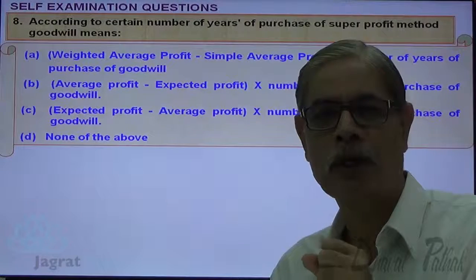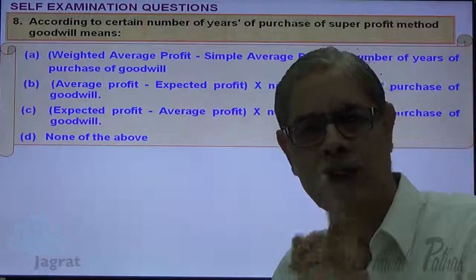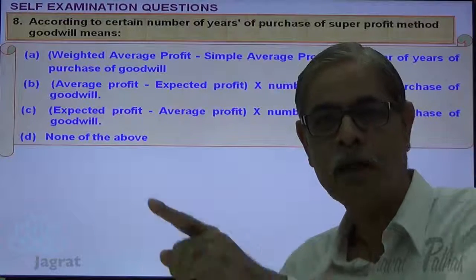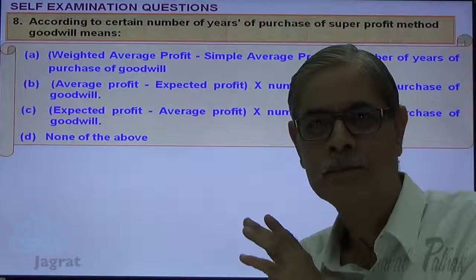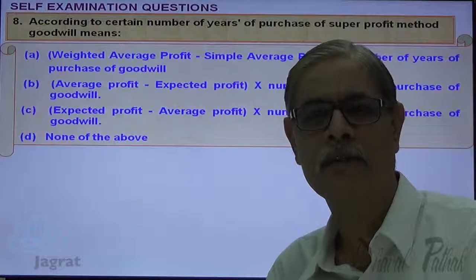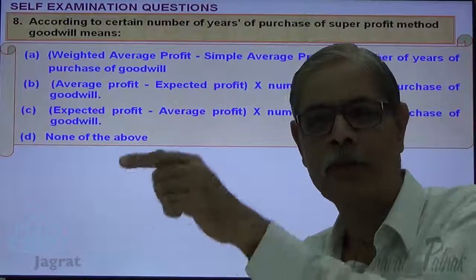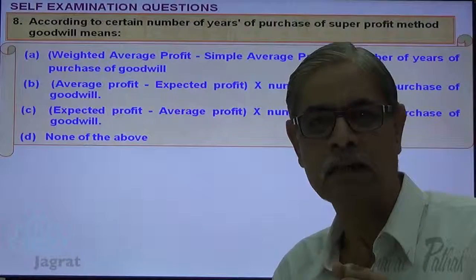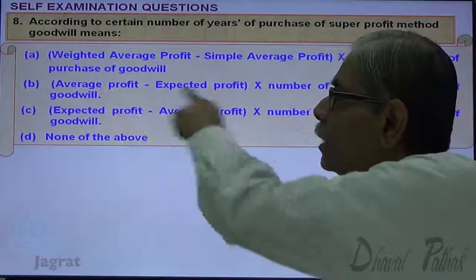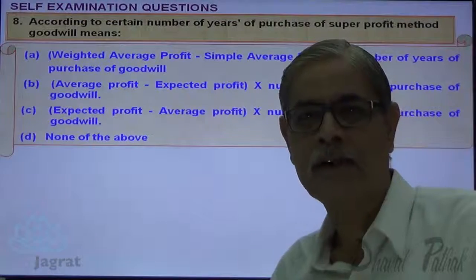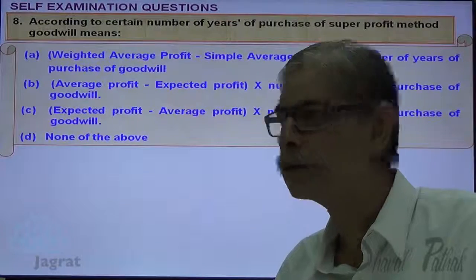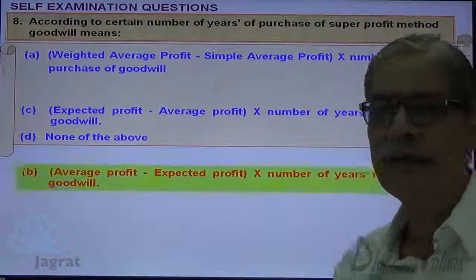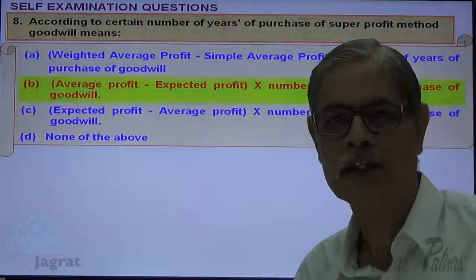That profit earning potential means future maintainable profit is worked out on the basis of average profit. And if such a firm is started today, what is the expected profit of that firm? The expected profit of a new firm is compared with the future maintainable profit of the existing firm. So, average profit minus expected profit is the criteria for working out the super profit. And that super profit is multiplied with the number of years for which the goodwill is purchased.